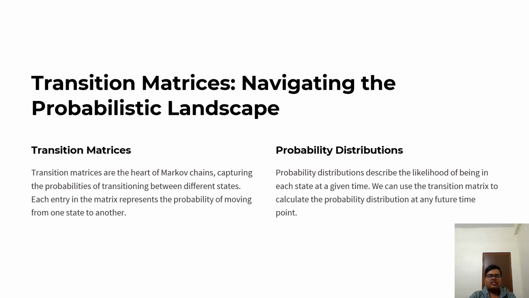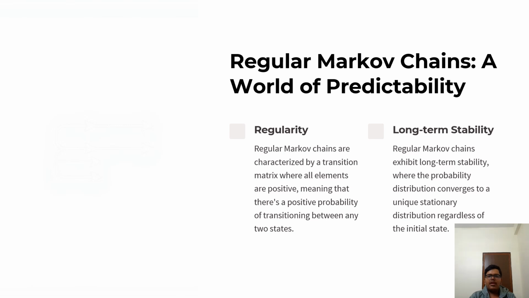Transition matrix. Transition matrices are the heart of a Markov chain, capturing the probabilities of transitioning between the different states. Each entry in the matrix represents the probability of moving from one state to another. Probability distribution. The probability distribution describes the likelihood of being in each state at a given time. We can use the transition matrix to calculate the probability distribution at any future time point.